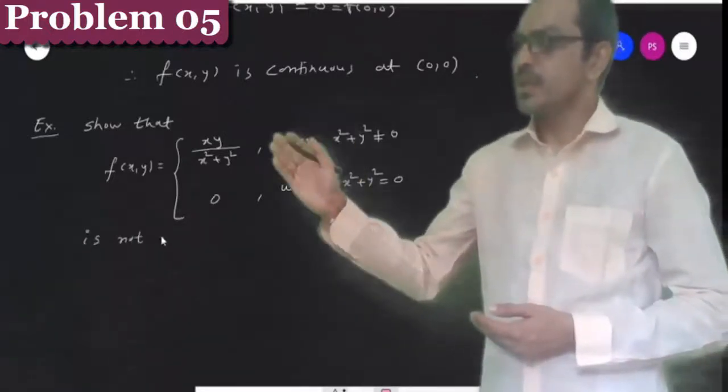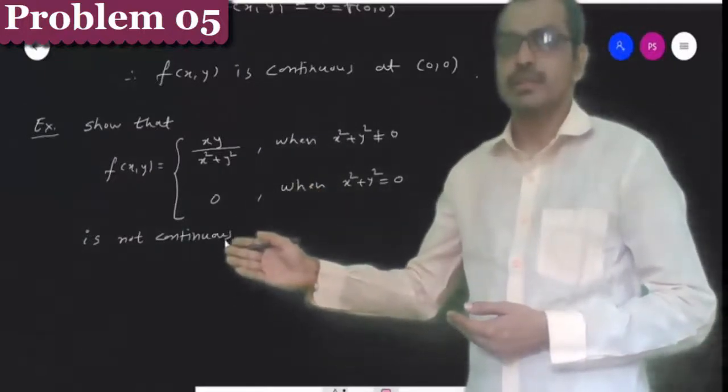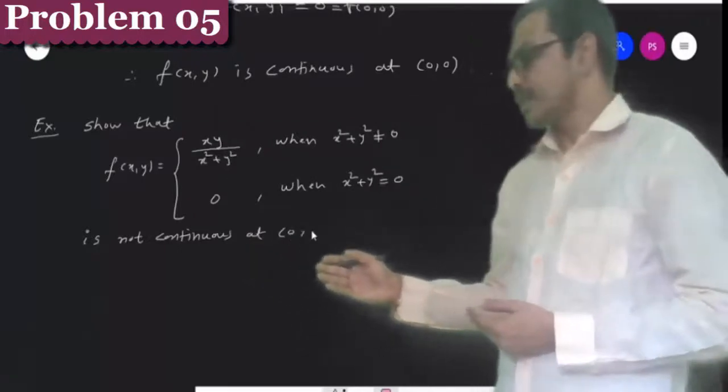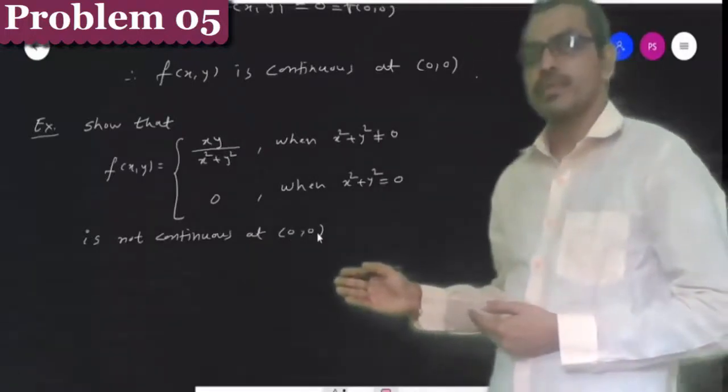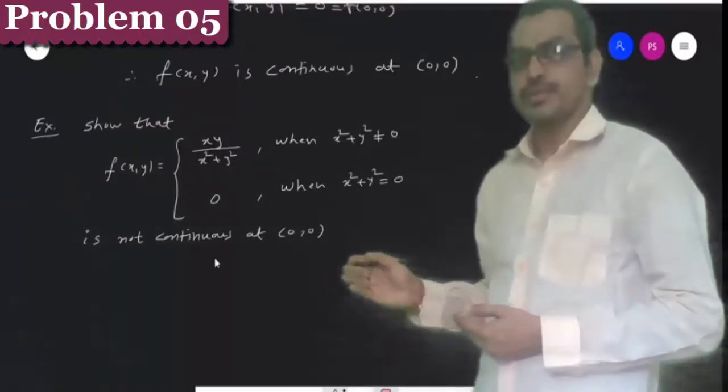Here, we are to show that this function is not continuous at the point (0,0).